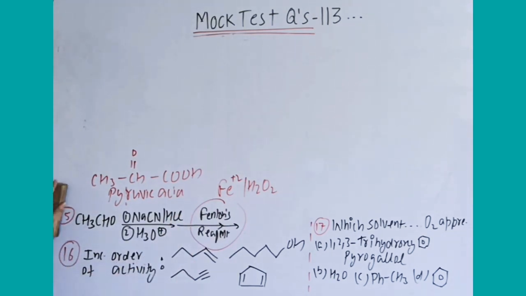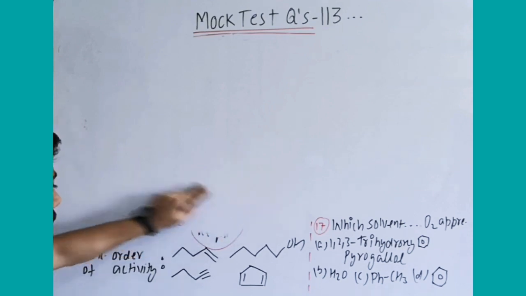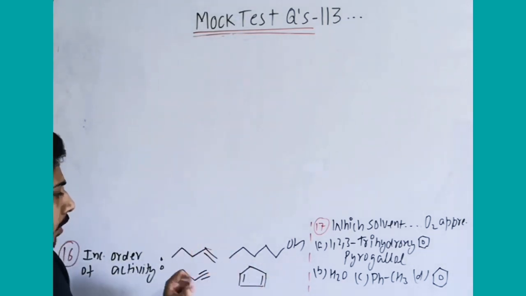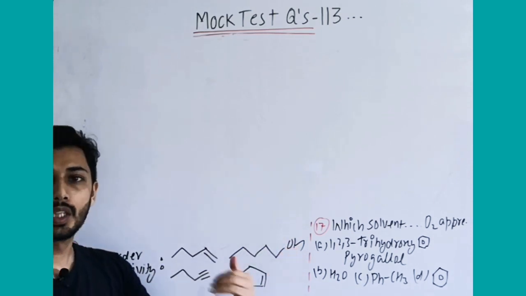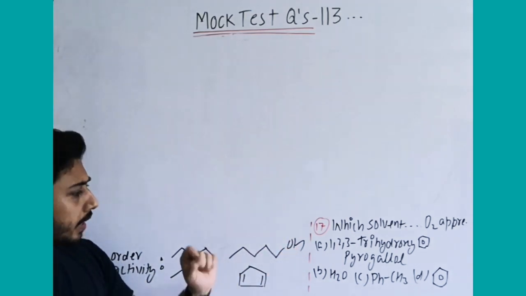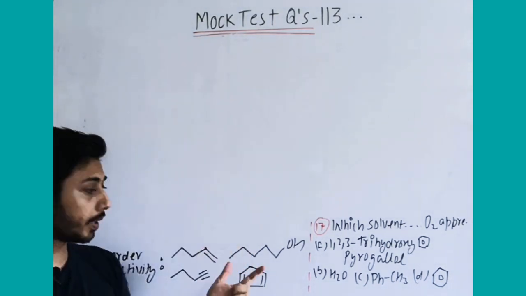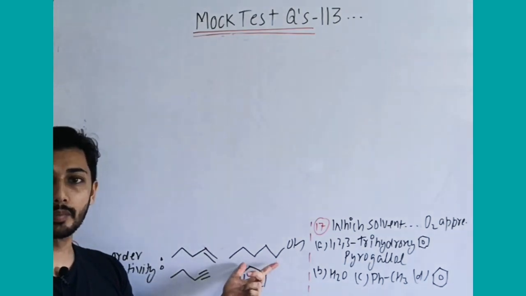16th question is about the increasing order of reactivity, increasing order of activity, and that is the option given. Now the answer is given on the basis of acidic strength. That's why if that type of question is there, increasing order of activity among the following compounds, use the acidic strength concept. So here it is alcohol, the rest are all carbons. We know that generally oxygen is more acidic than carbons. Here the point is, this is pentanol, in which the carbon chain is the hydrophobic or hydrocarbon part, which is more electron releasing.